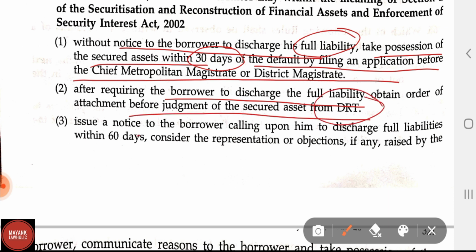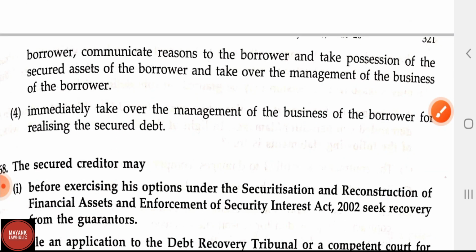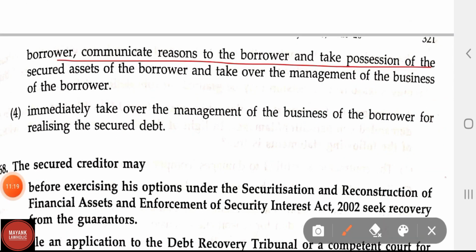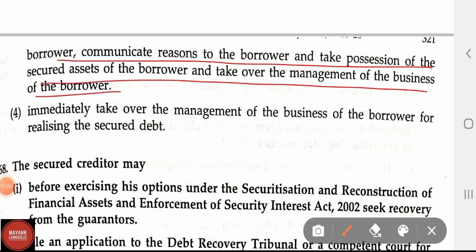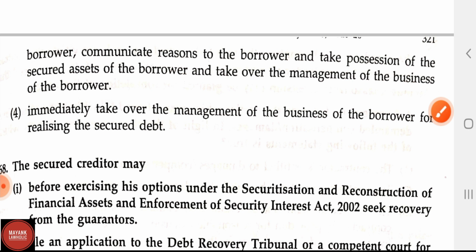Option 3. Issue a notice to the borrower calling upon him to discharge full liabilities within 60 days, consider the representation or objections, if any, raised by the borrower, communicate reasons to the borrower, take possession of the secured assets of the borrower, and take over the management of the business of the borrower. Option 4. Immediately take over the management of the business of the borrower to realize the secured debt. In this question, the correct answer is option 3.